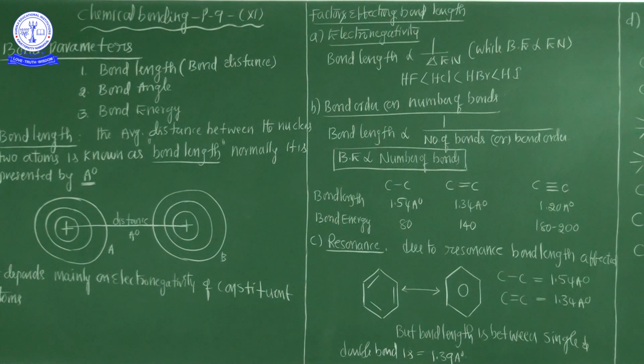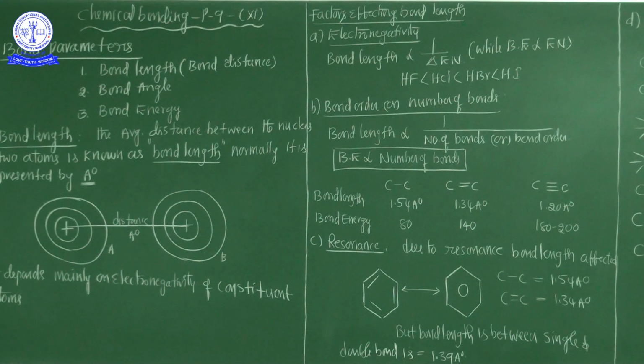Especially, a carbon to carbon triple bond has sp hybridization. A carbon to carbon double bond has sp2 hybridization. A carbon to carbon single bond has sp3 hybridization.